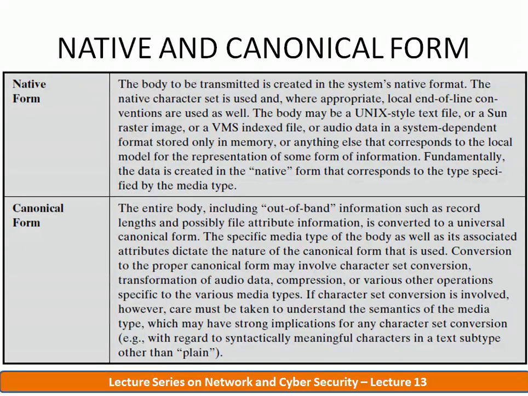So first the sender system should understand the type of media that is being transmitted through the mail. Depending on that understanding, the system will select the appropriate canonical form. So the first thing is to understand the type of media, the type of information that is being transmitted.